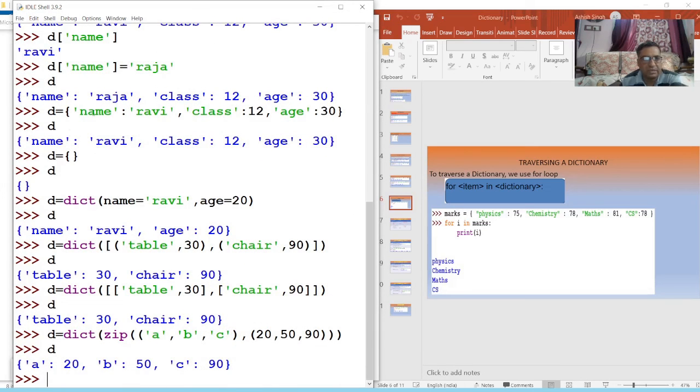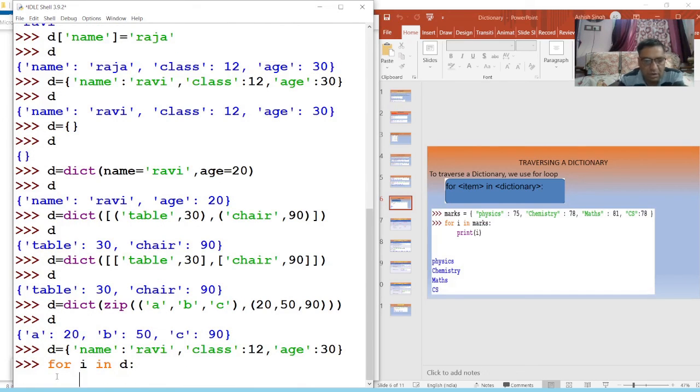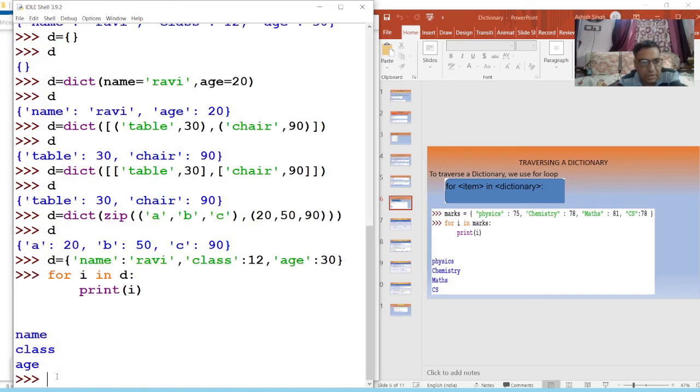Okay, suppose this is my dictionary. I take this dictionary and will not make a new dictionary here. Now for I in D, and suppose I say print I. What will it give you? It will give you keys. Just see: name, class and age. So when we make a loop in a dictionary, it will move through keys.